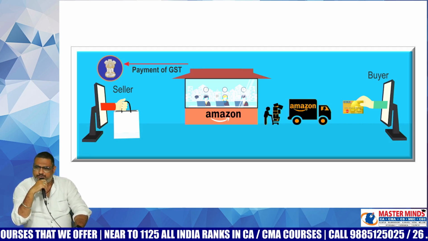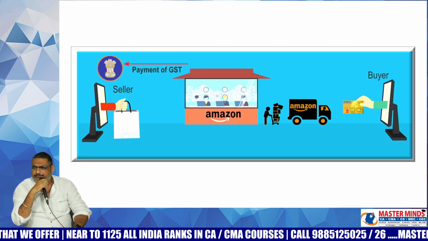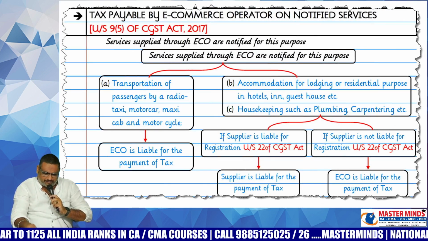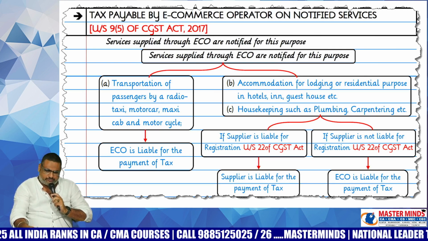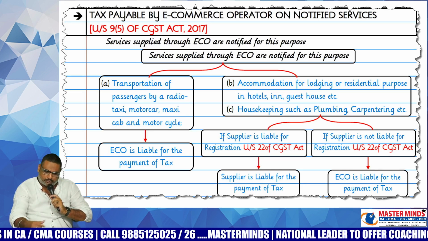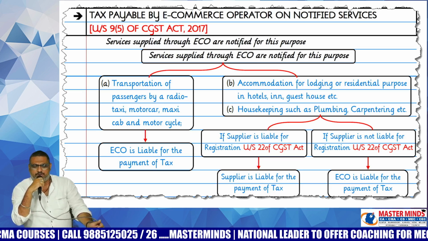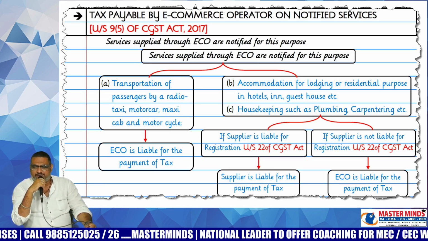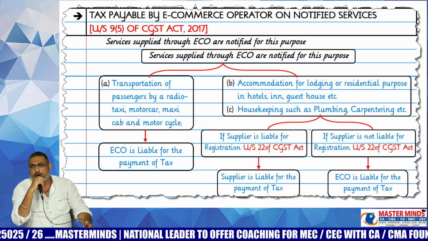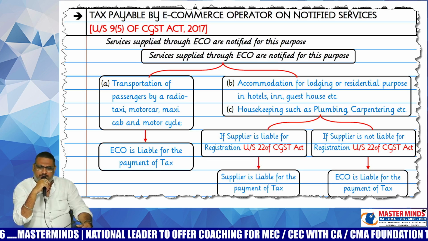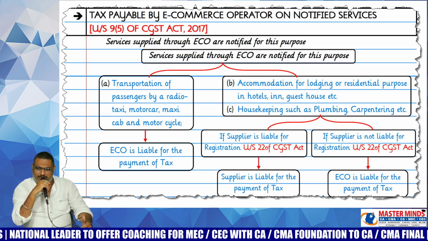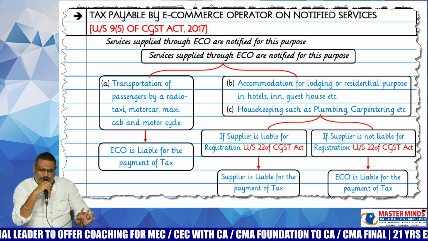What are those 4 types of ECOs that are covered? We will see now. Initially there will be 3 only. First one, transportation of passengers by a radio taxi, motor car, maxi cab and motorcycle. What is meant by this transportation of passengers ECO? Any example? Ola, Uber, Rapido, Bounce, all these are examples of ECOs for transportation of passengers by radio taxi.